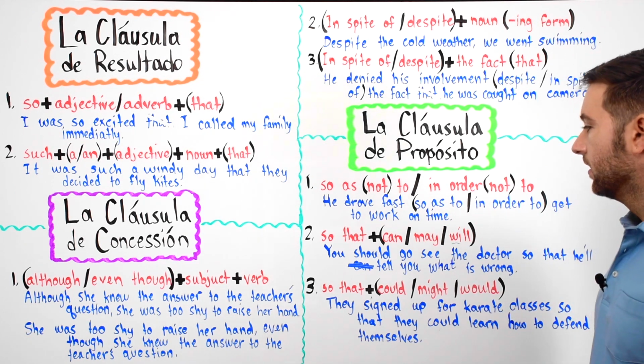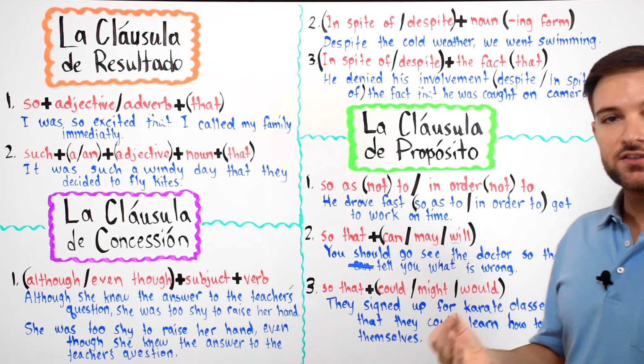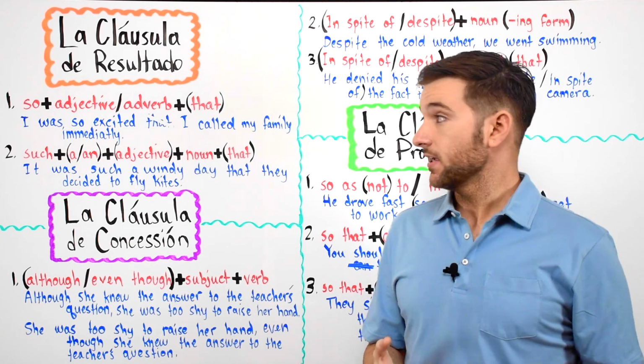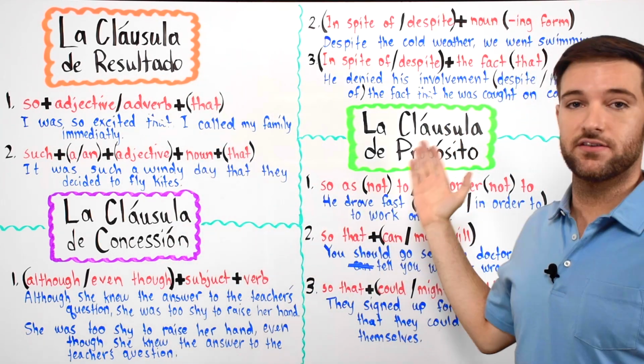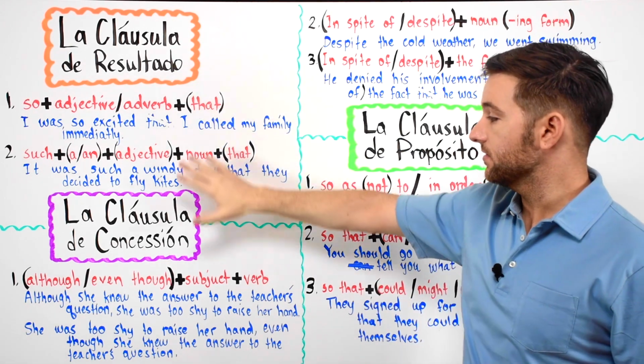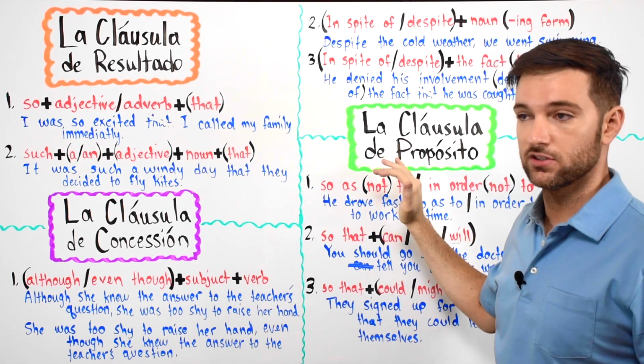Okay? All right, my friends, eso es todo por esta lección sobre cláusulas, right? The clause of result, the clause of concession, and the clause of purpose. So these are clauses 1, 2, and 3 in the English language.